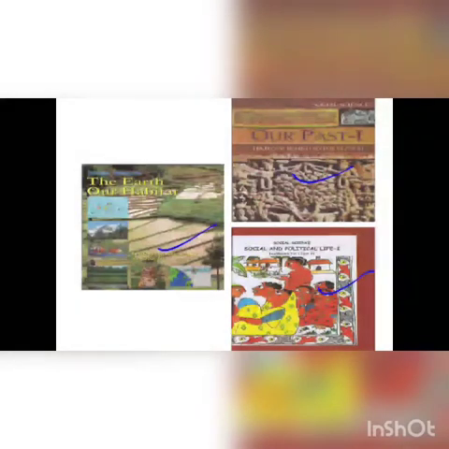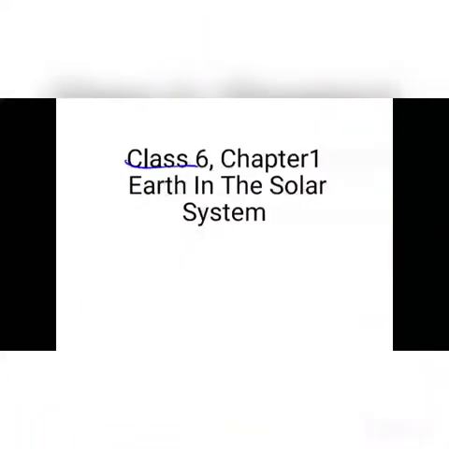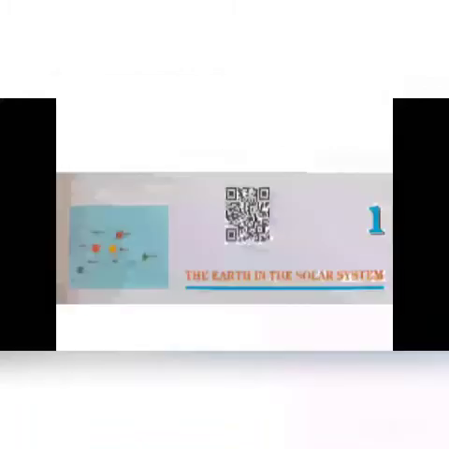First of all, we will start from geography, because you are all aware of the earth and the stars. Everything will be covered in this book. Now we are going to start the very first chapter of the new 6th class, Earth in the Solar System. Here is a diagram given in your book. All the planets and the sun are there, and we will go through the detailed diagram in the video during the explanation time.